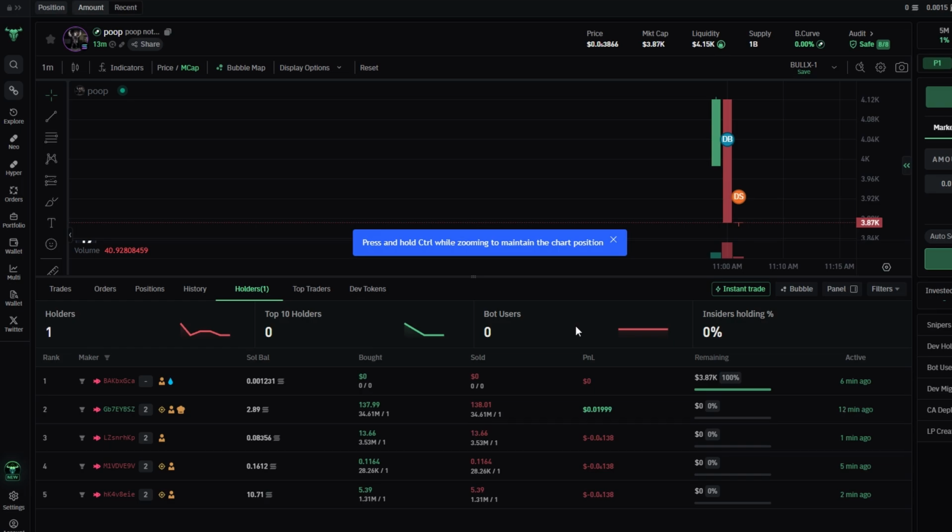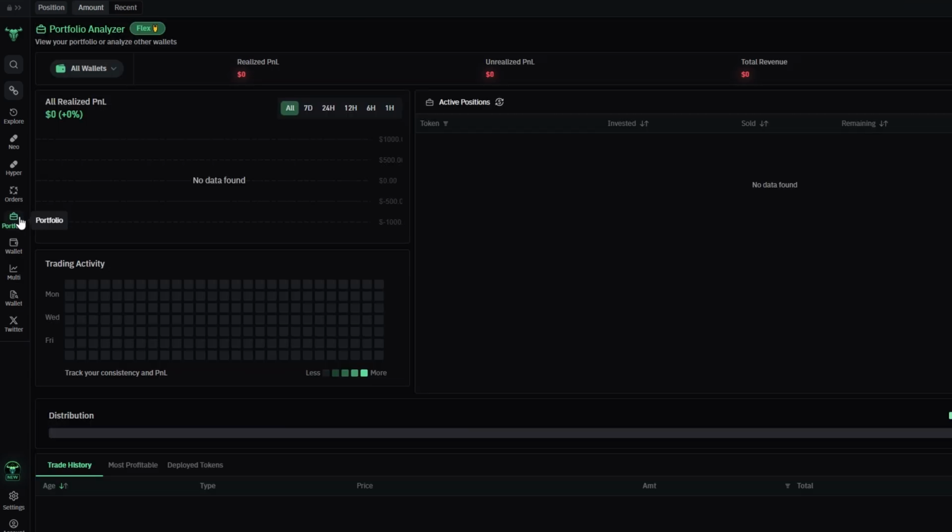If you want to keep track of your overall performance, you can use the Portfolio Analyzer. You can find this by clicking the bag icon on the left side of the screen. In this section, you'll see your realized and unrealized profit and loss, total revenue, and total spent. It's a great way to get an overview of your trading performance and see where you're making money or losing it.